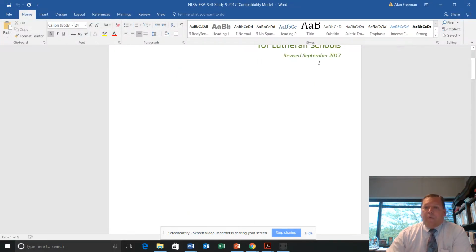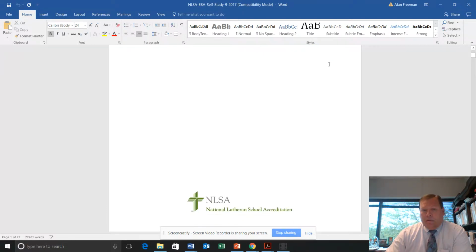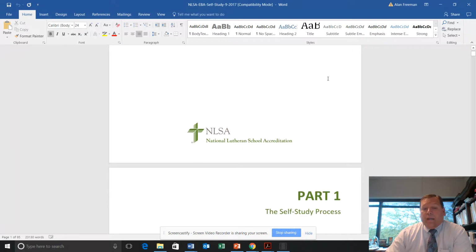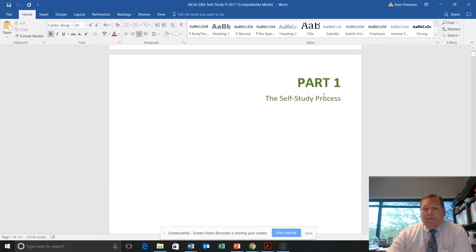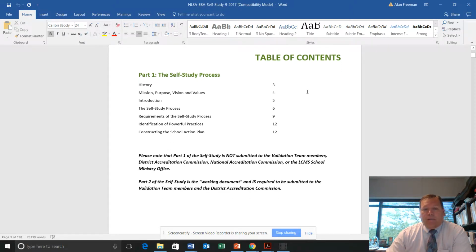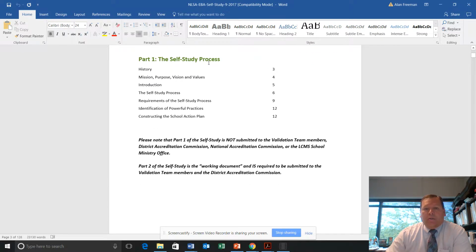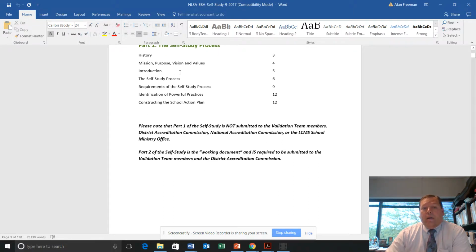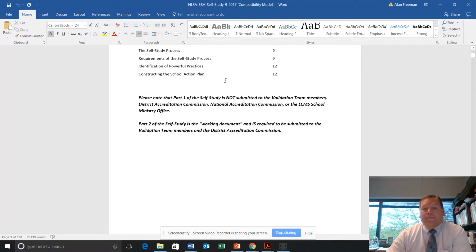And here you see up top, revised September of 2017. So that is the copy that you will want to work from. Here's your table of contents. Please note in the self-study process here, there are several narratives that you will have to complete: the history of the school, mission, purpose, vision, and values, and introduction, and then it gets into the self-study process.